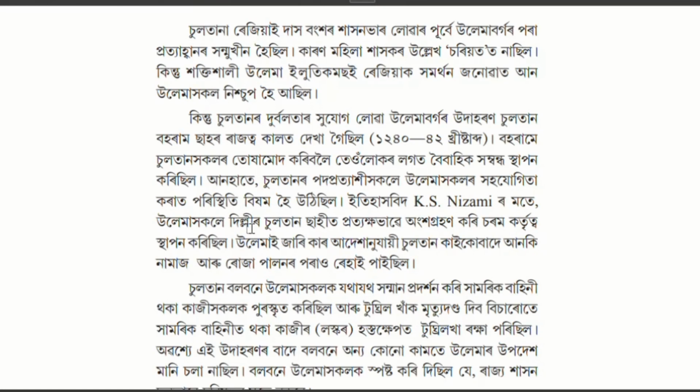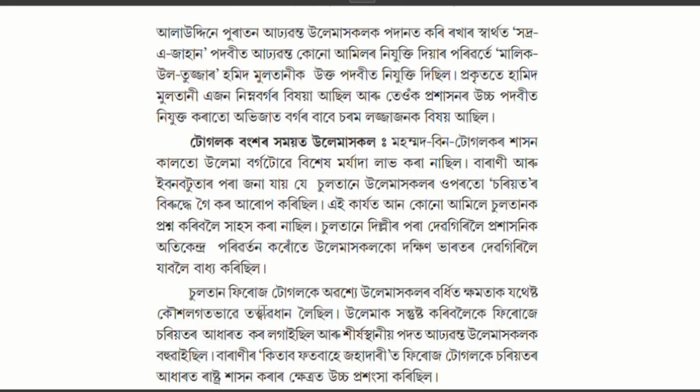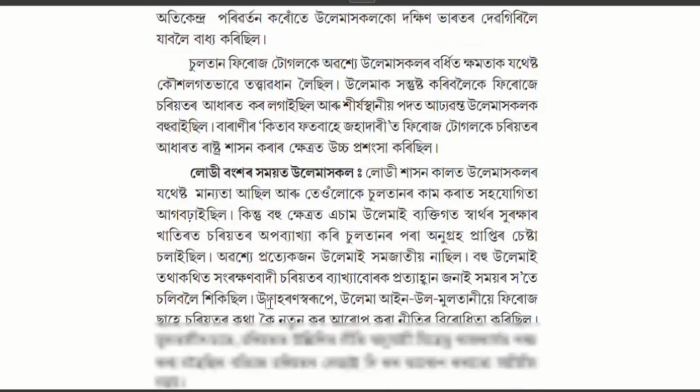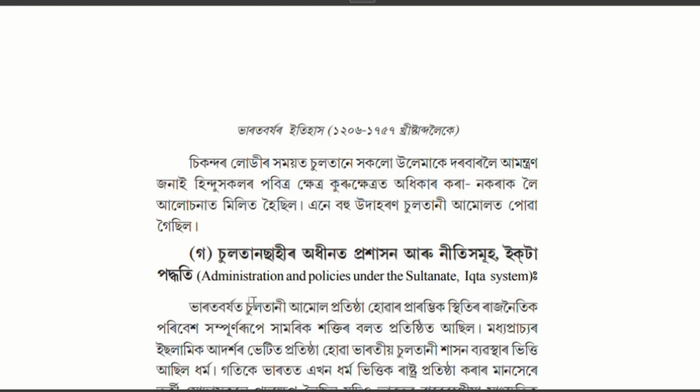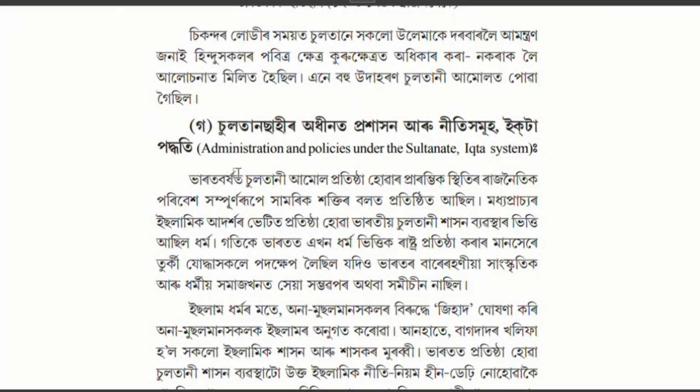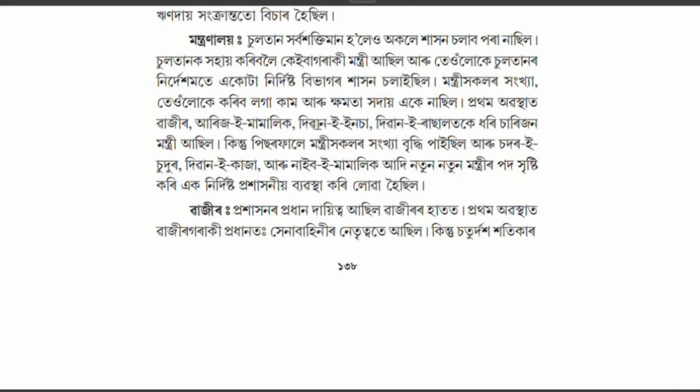So this is the Ikta system. What is the meaning of Ikta? What is the division of land during the Sultanate period? You should look at these divisions here: Ikta, Khalisa, Waqf. Ikta means the land donated to royal employees in lieu of regular salary.